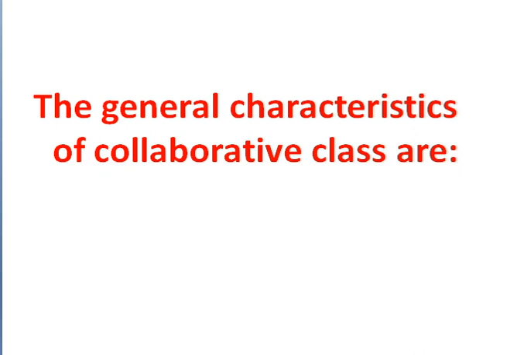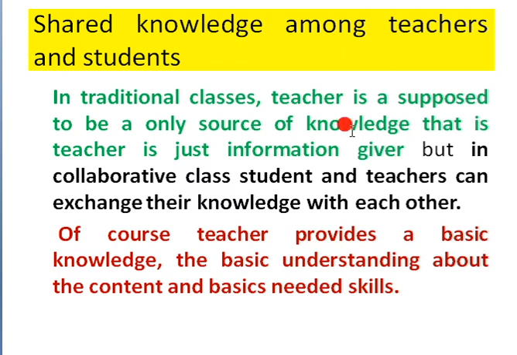So what are the general characteristics of the collaborative class? The first one is shared knowledge among teachers and students. This characteristic implies that there is sharing of knowledge between the teachers and students. What happens in our traditional classes?